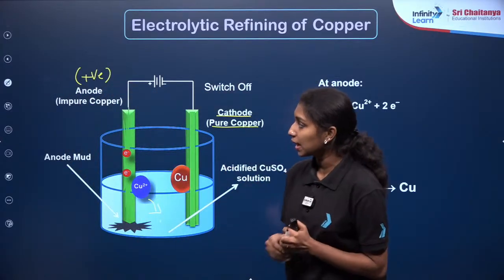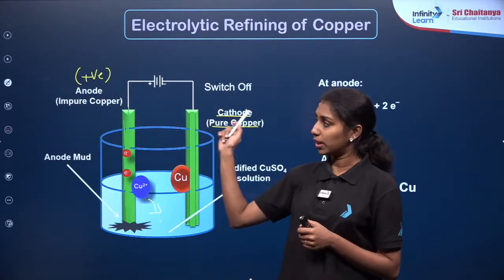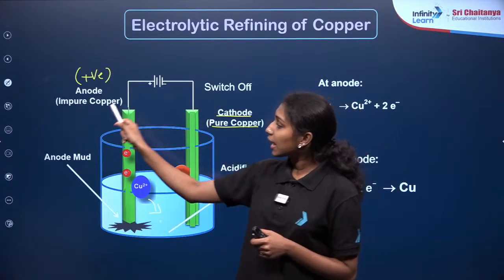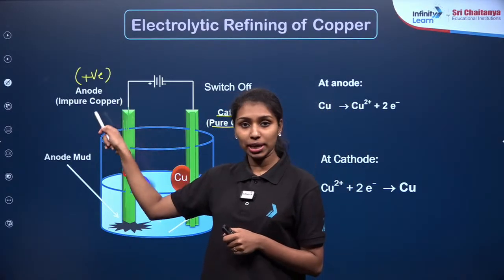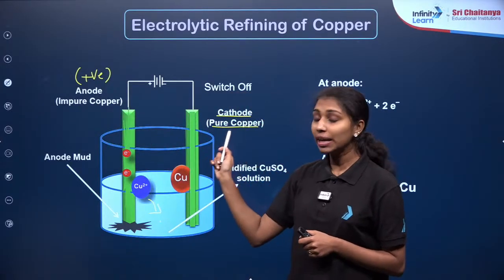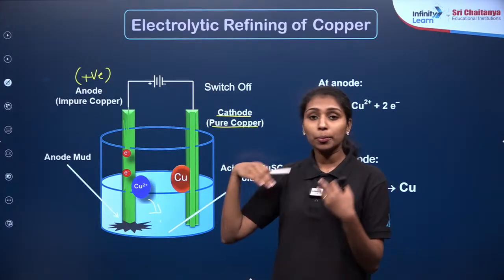Two electrodes are used here. One is the anode and the other one is the cathode, right? Now in the case of impure copper, it is taken as the anode here, and the cathode is taken as pure copper, and an external battery is supplying the electricity.